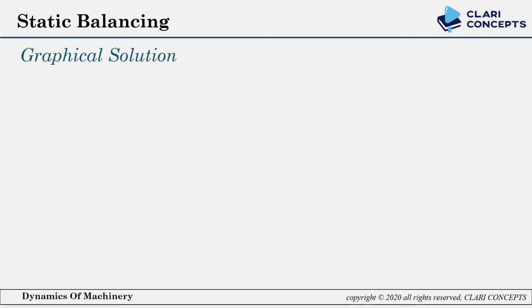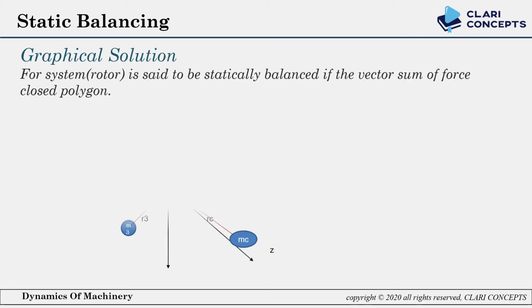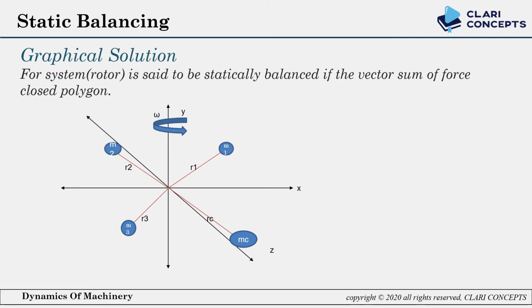In the graphical method, the definition is: a rotor system is said to be statically balanced if the vector sum of forces forms a closed polygon. Here I am showing one diagram in which all masses are placed in the same plane and producing some centrifugal forces. From mass m1 the force will be m1 r1 omega square.